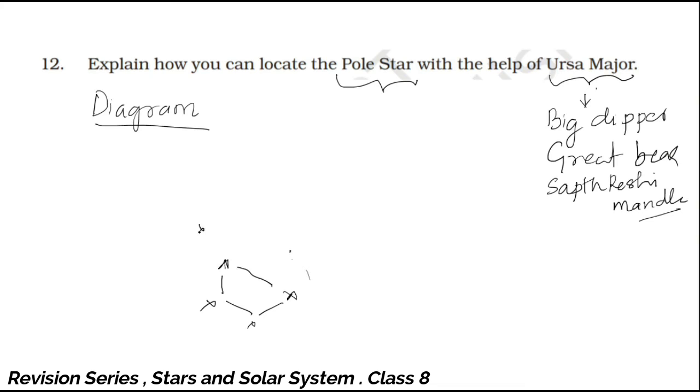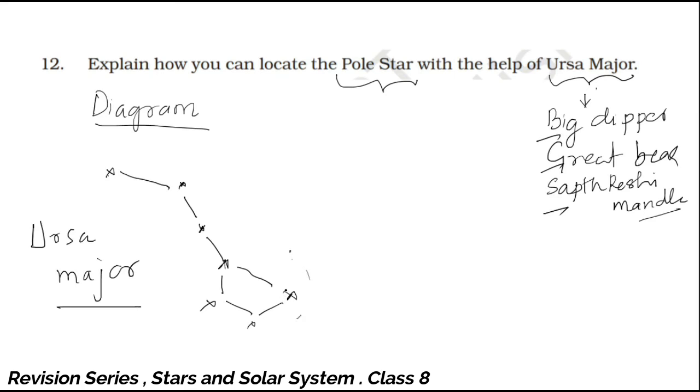Here one more star, and there one more star, and then suddenly you have to go for another star which is a bit far away. And if you draw this line here, right, this is Ursa Major or Big Dipper, Great Bear and Saptarshi Mandala.